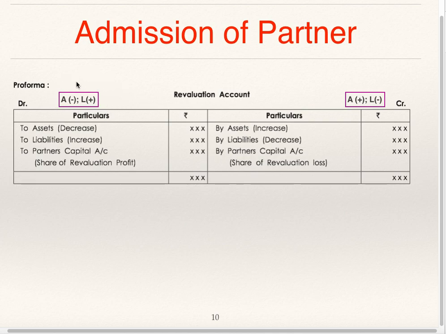Easy to remember. Asset value decrease, liability value increase is to be debited to revaluation account. Exactly opposite will come to the credit side, that is asset plus, liability minus. Just remember one, opposite will be to the credit side. Debit side, asset minus, liability plus, that is decrease in value of asset, increase in value of liabilities.